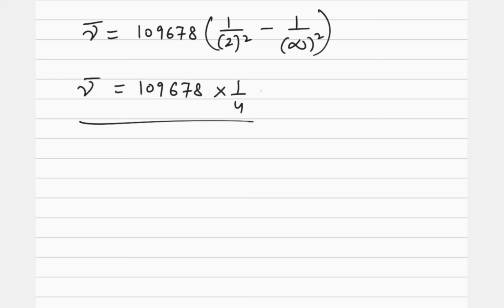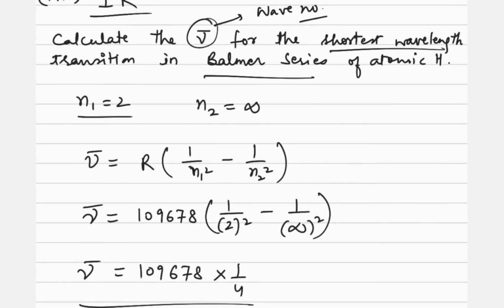That is how we can find out the wave number for the shortest wavelength, or the limiting line. So that is how we can do the questions based upon Rydberg's formula, or finding out the wave number, frequency or wavelength of the various spectral lines of the hydrogen spectrum. Thank you.